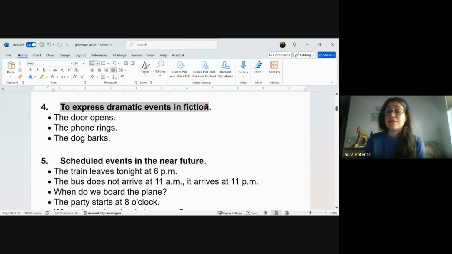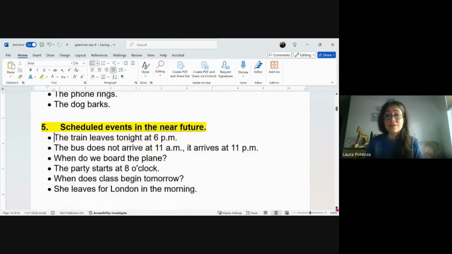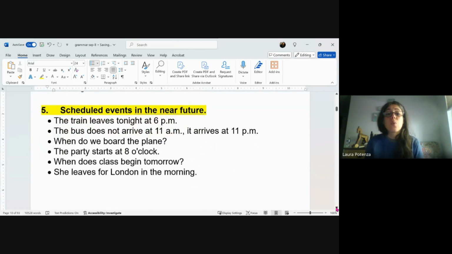Scheduled events in the near future. The train leaves tonight at 6 p.m. The bus does not arrive at 11 a.m. It arrives at 11 p.m. When do we board the plane? The party starts at 8 o'clock. When does class begin tomorrow? She leaves for London in the morning.